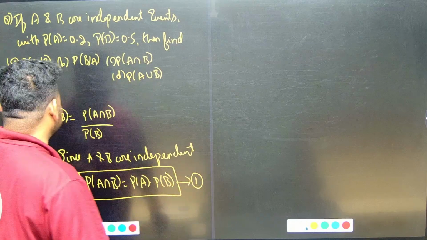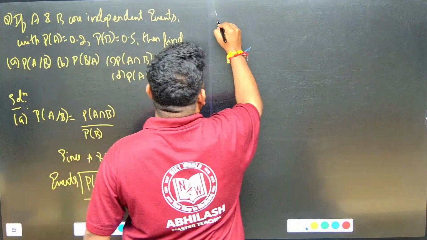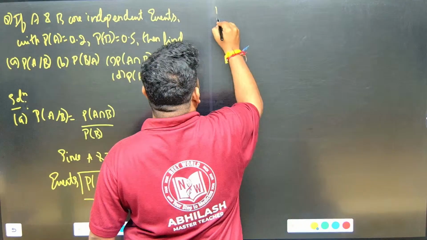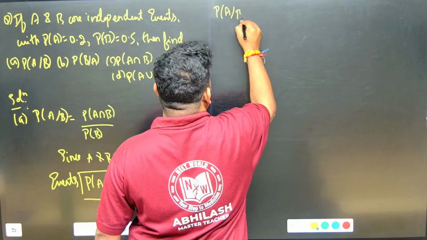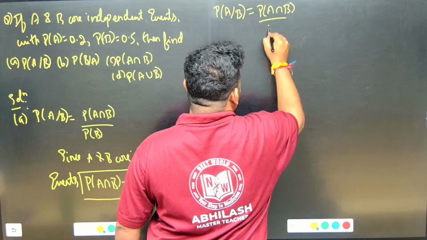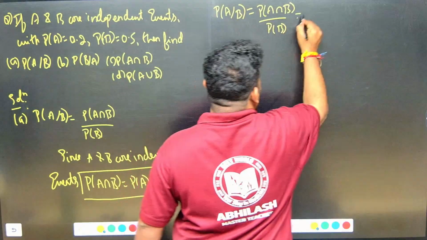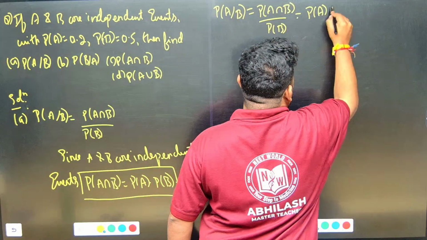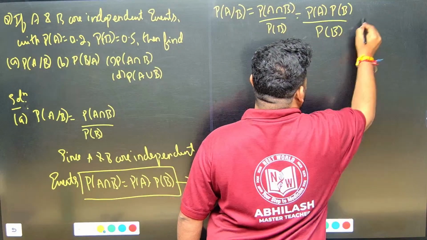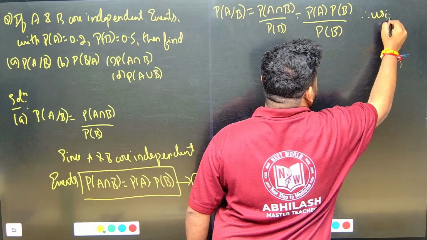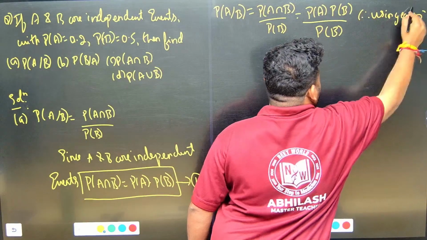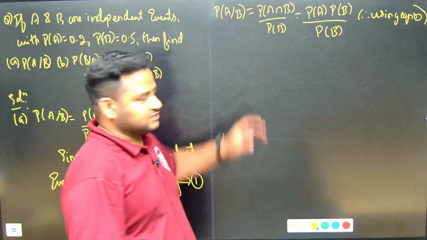Now what will this become? P of A by B. P of A by B can be written as P of A intersection B by P of B, that is equal to P of A into P of B divided by P of B. Therefore we are using equation 1, we are getting this, clear.